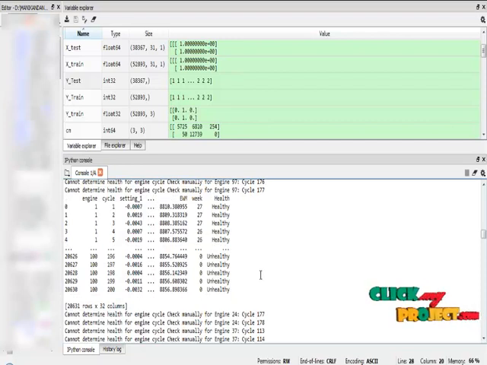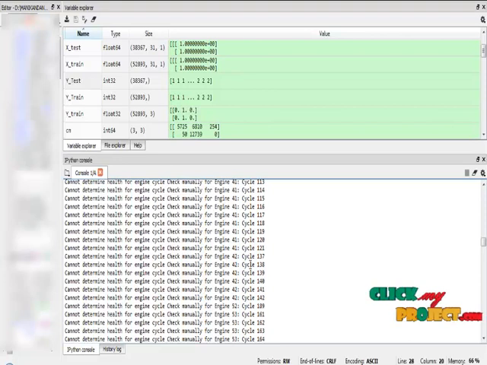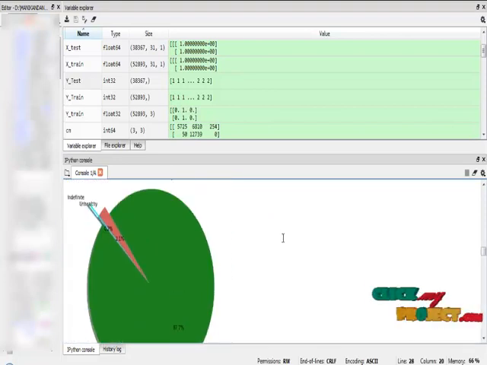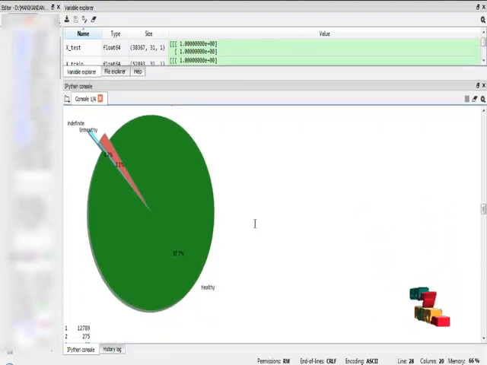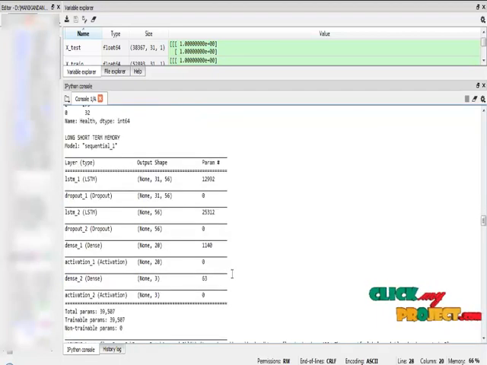This is the health determination based on the engine cycles in the training dataset, and this is the sample data of the train dataset. This is the health determination by engine cycle for the test dataset, and this is the sample data for health. And this is the distribution graph between the healthy, unhealthy, and cannot-determine data. In health, it consists of 12,789 samples, unhealthy contains 275 samples, and our not determined data contains 32 samples.